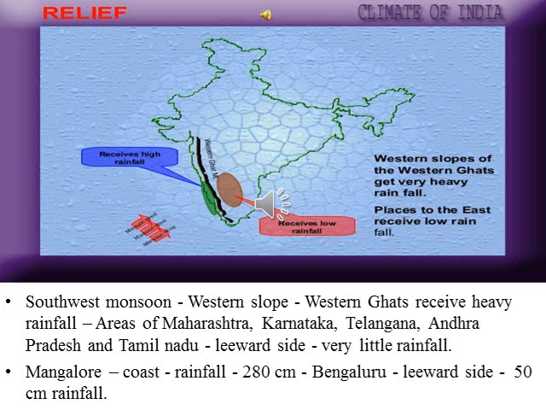And during the southwest monsoon, the areas on the western slope of the Western Ghats receive heavy rainfall. But at the same time, states like Maharashtra, Karnataka, Telangana, Andhra Pradesh and Tamil Nadu, which are located on the leeward side, receive very little rainfall. This is because the Western Ghats block the southwest monsoon. The areas to the west of the Western Ghats are called the windward side, and the areas located to the east of the Western Ghats are called the leeward side.